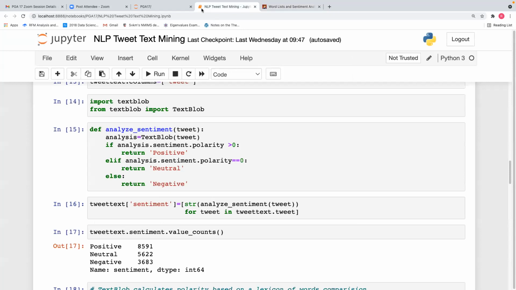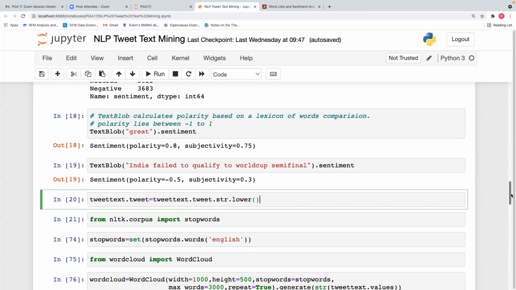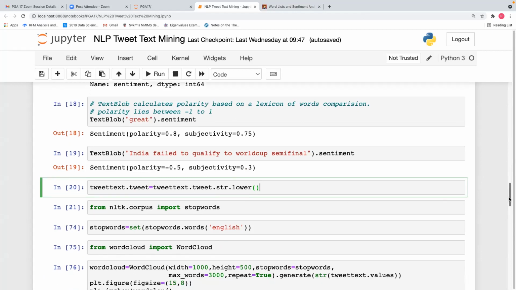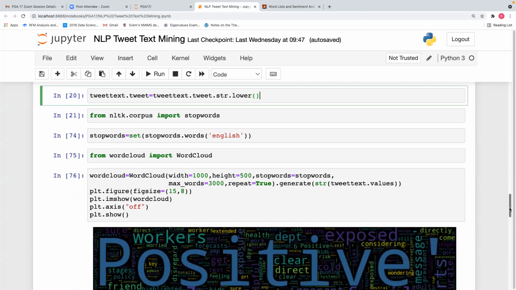Polarity lies between -1 and 1. -1 is negative, 1 is positive, 0 is neutral. So that is what we got, 3 sentiments, positive, neutral, and negative for our 17,000 tweets. And the polarities in TextBlob are predefined. It has predefined scores. The scores will be given. And then from string to lower, convert it into lowercase.